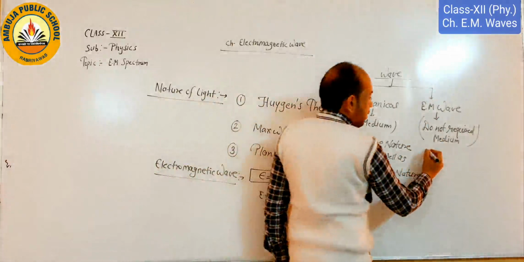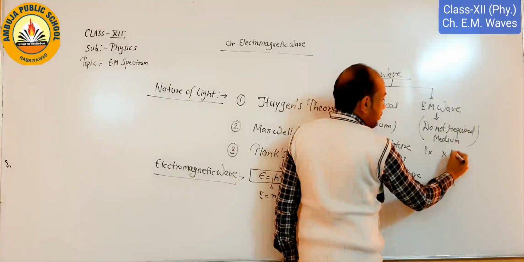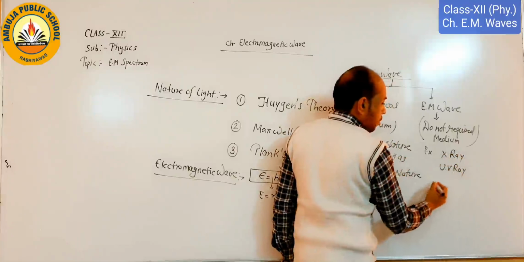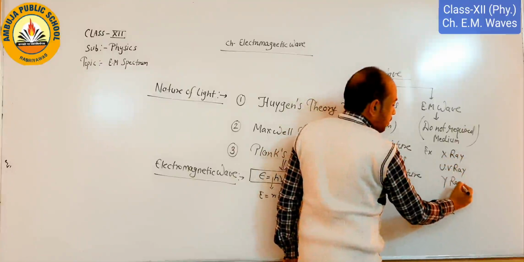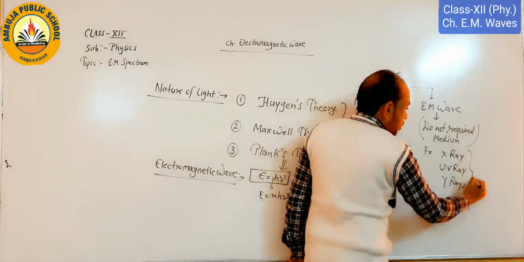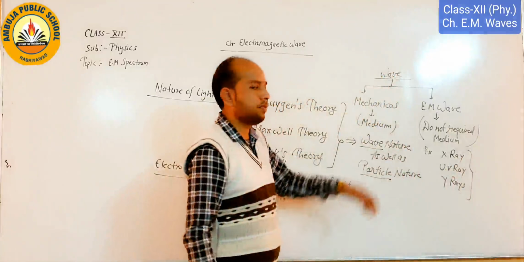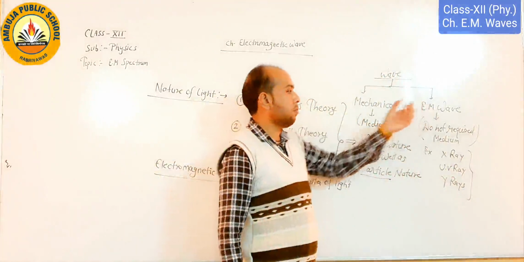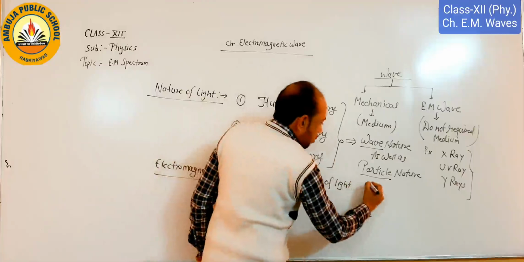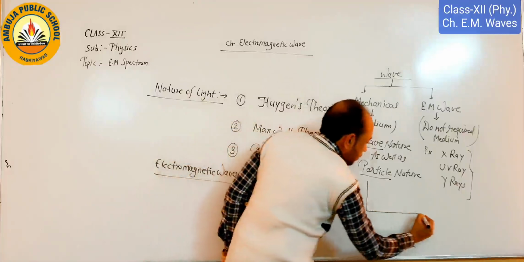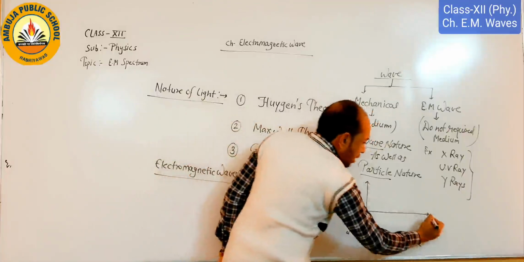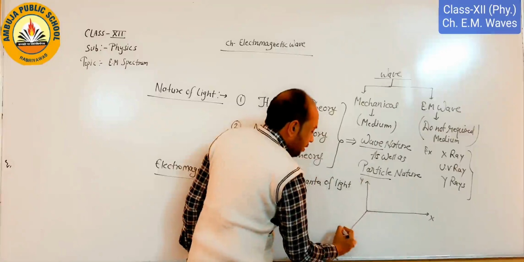For example, X-ray, ultraviolet ray, gamma rays. All these waves do not require a medium for propagation. Now we see what an electromagnetic wave is. So first I draw here three axes x, y, and z.